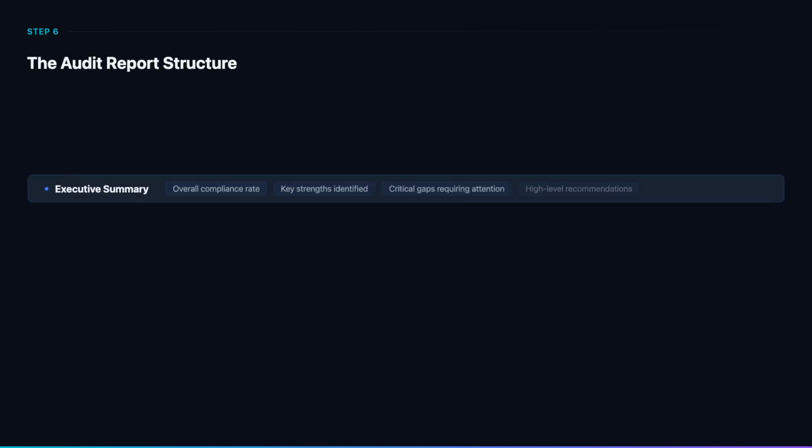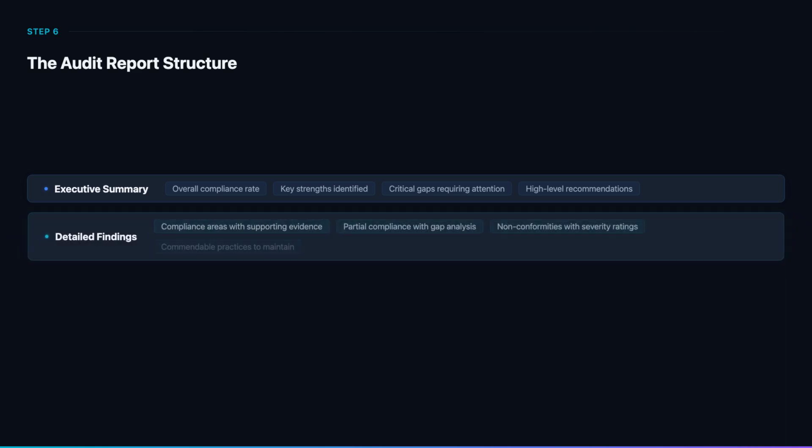The report starts with an executive summary, a high-level overview designed for senior management. For TechSolutions, this summarized the 92% compliance rate, highlighted strengths in encryption and employee training, and flagged critical concerns in incident response and vendor management. The executive summary should be concise enough that a busy executive can understand the ISMS status in 2 minutes.